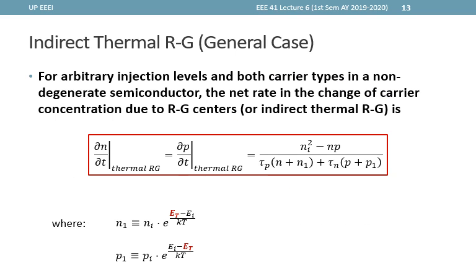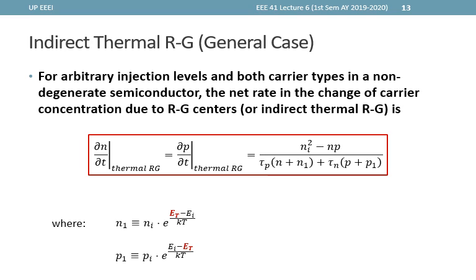For arbitrary injection levels, not necessarily LLI, or even as the majority carrier concentrations are perturbed significantly, in a non-degenerate semiconductor, the net rate in the change of carrier concentration due to RG centers or indirect thermal RG is given by the equation shown.